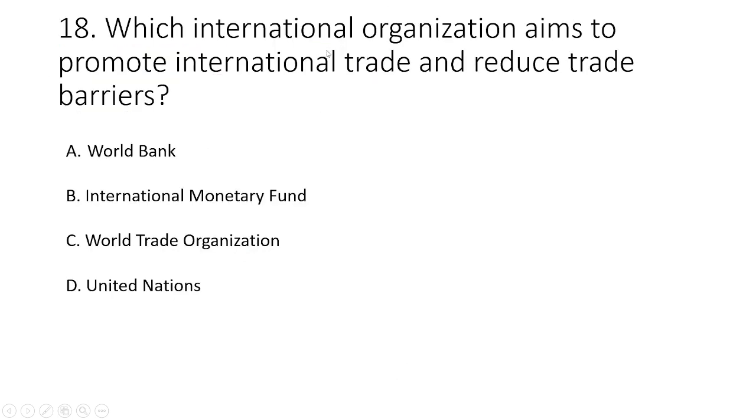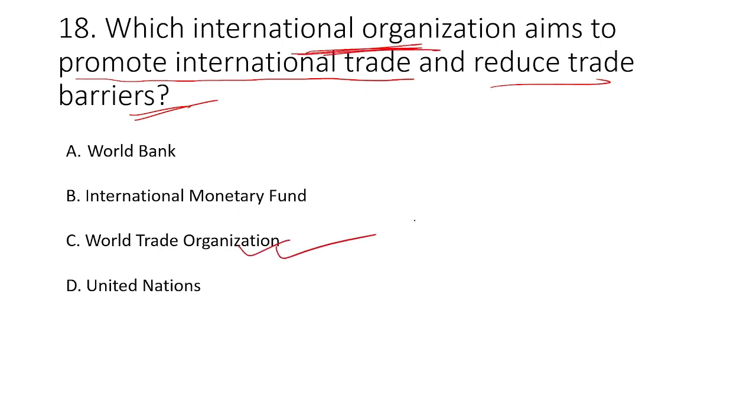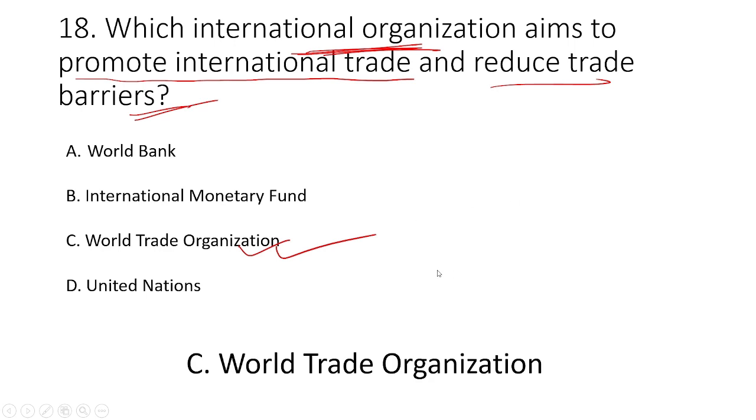Next question is, which international organization aims to promote international trade and reduce trade barriers? Okay, promote international trade and reduce trade barriers. Which international organization does that? And that is the World Trade Organization. Okay, World Trade Organization. Out of these 4 options is the correct answer. We now move to the next question.